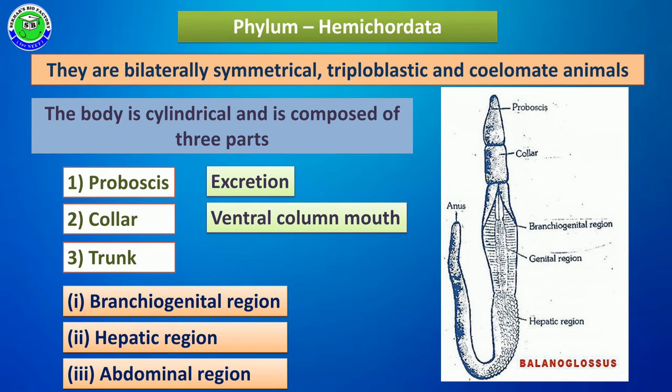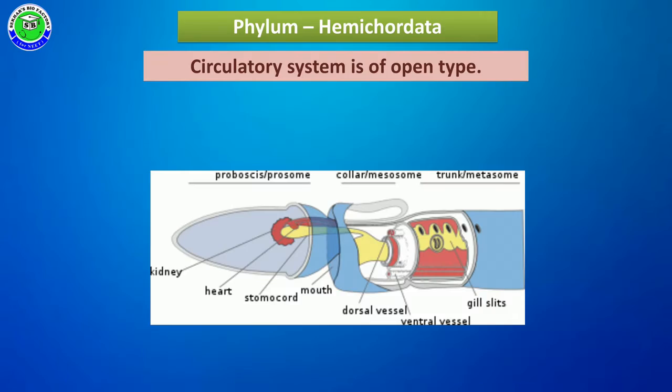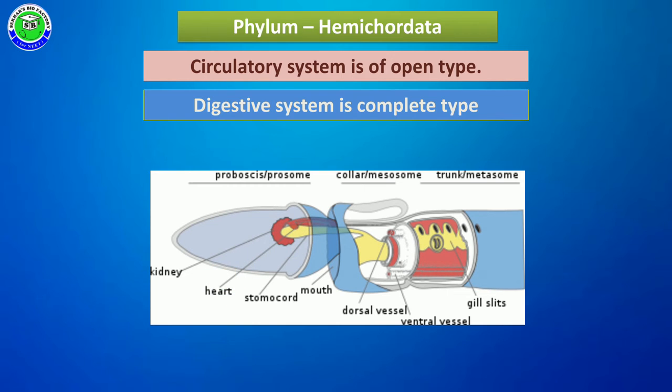Out of these three body parts, the proboscis is the main organ for the excretion function. These members have a circulatory system, and this circulatory system is of the open type. These members have a digestive system with both mouth and anus, called a complete digestive system.